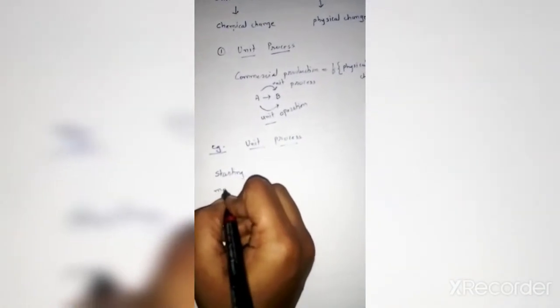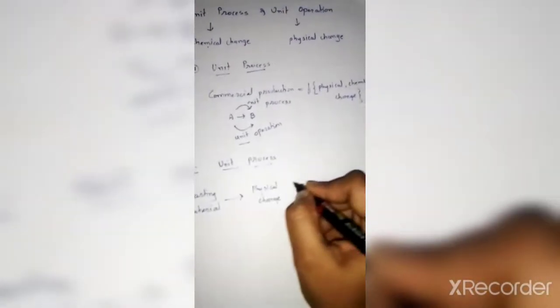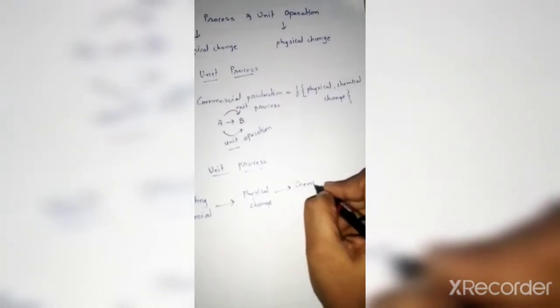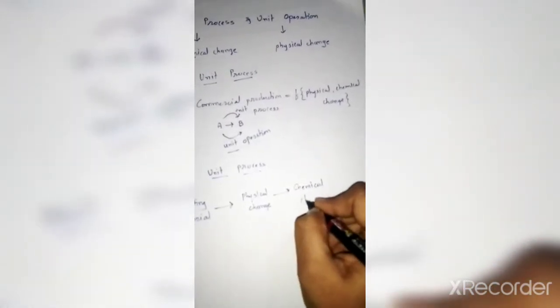For production of any chemical product, the starting material should undergo physical treatment or physical change, and also chemical change.